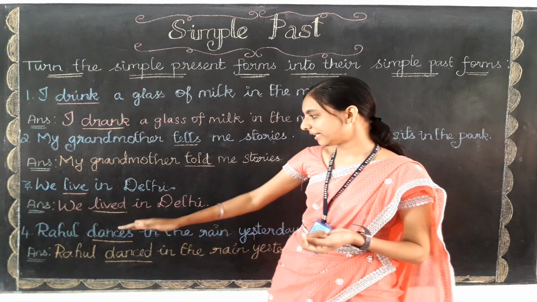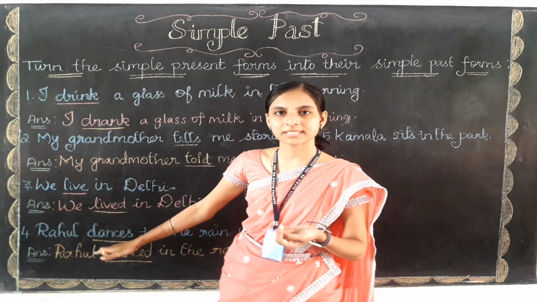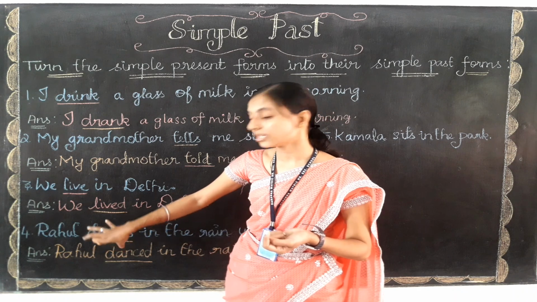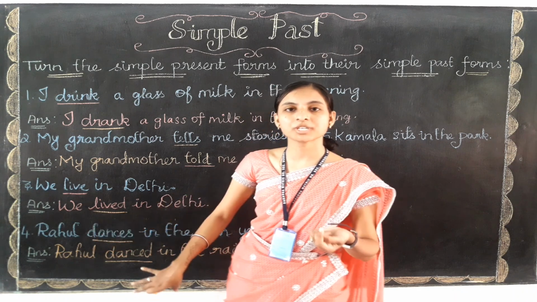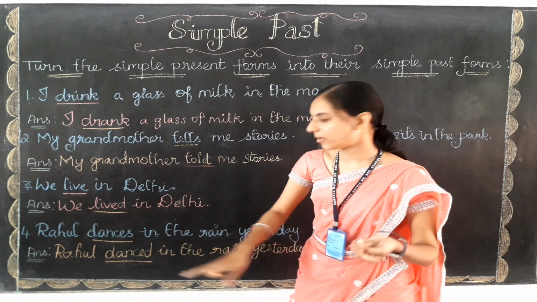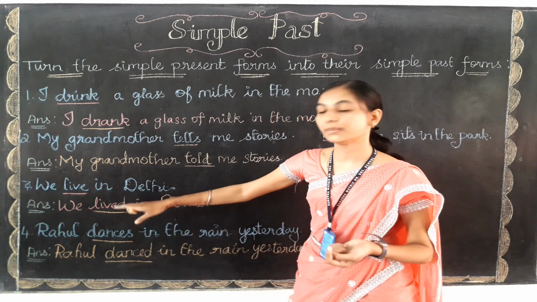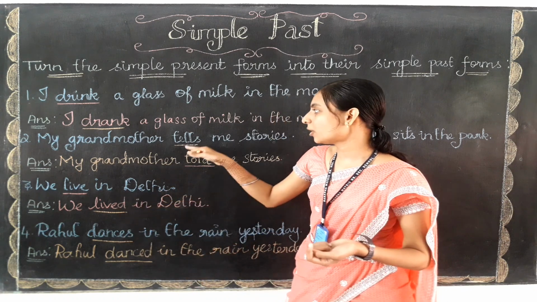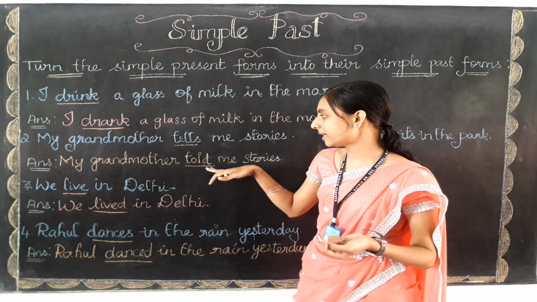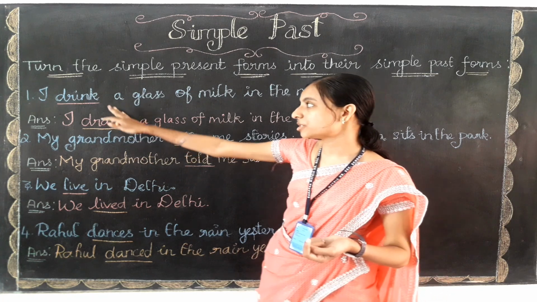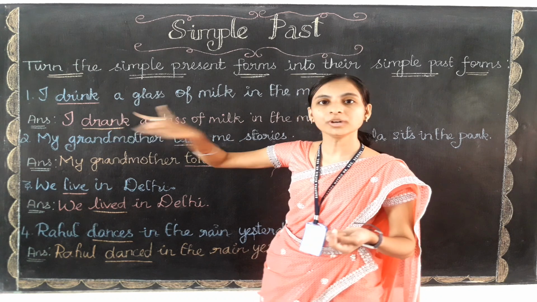Okay, we have found the verb, the present verb, and in the present verb only we are going to change it into the past form. So now dances becomes danced. See here also live will become lived. And what about tells? Yes, it becomes told. And what about drink? Drink has changed into drank only.